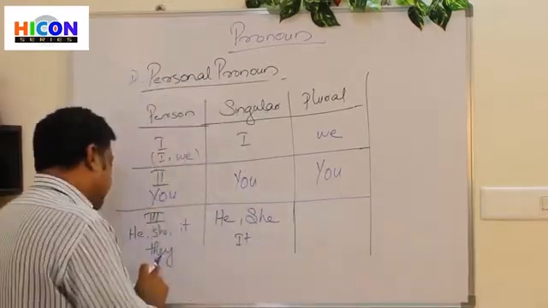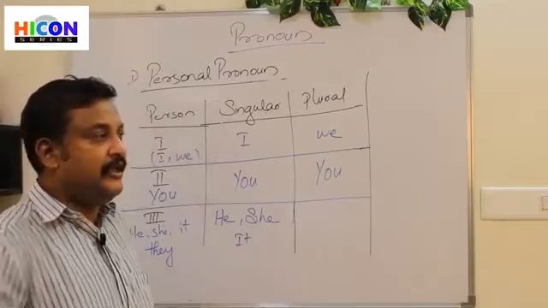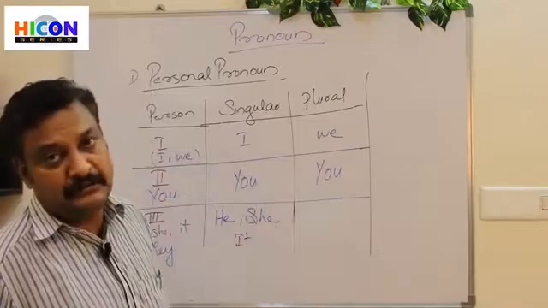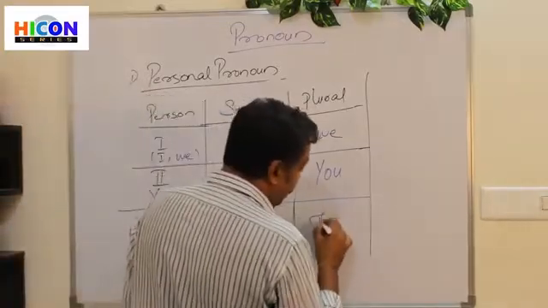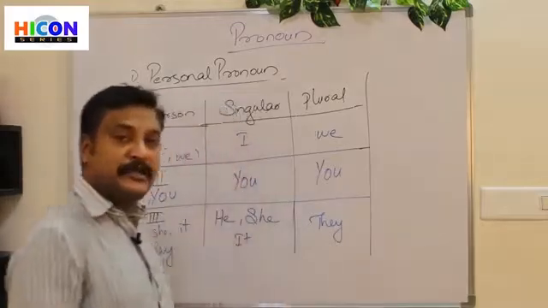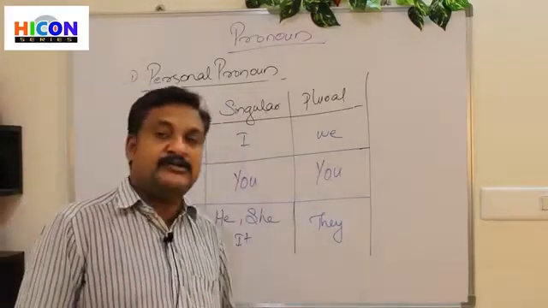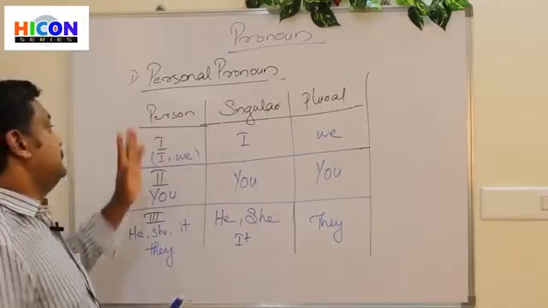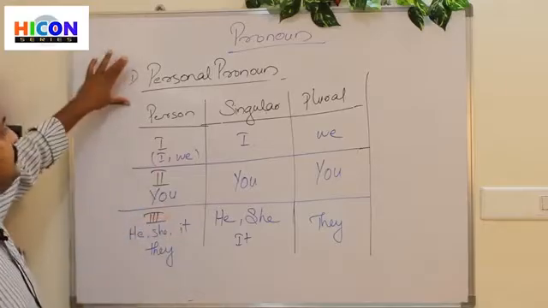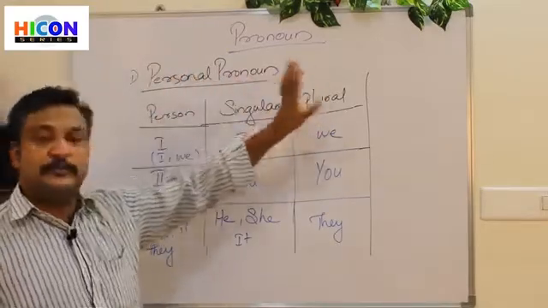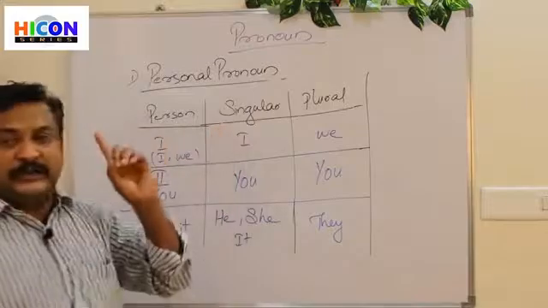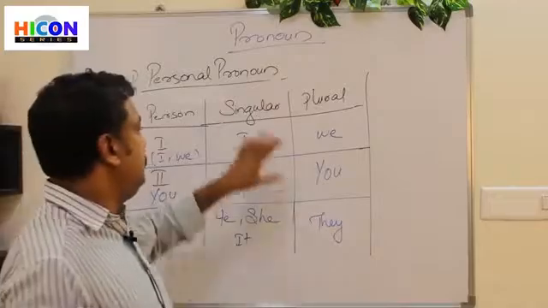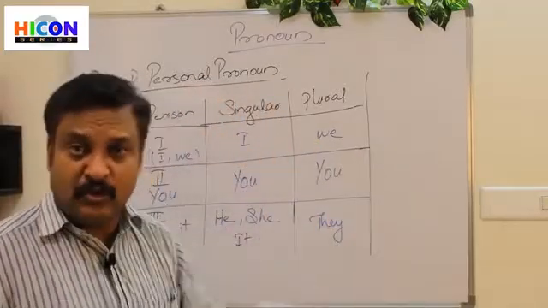But what about they? They are playing in the ground. They are my friends. They are coming to meet me. They means more than one person. So when we use they, we want to say that there are more than one person. So personal pronouns can have a singular and a plural difference. Singular means only one. Plural means more than one.